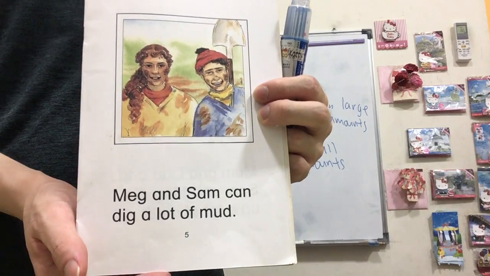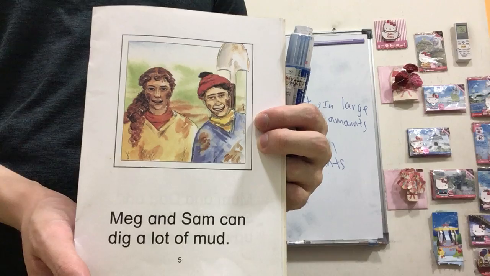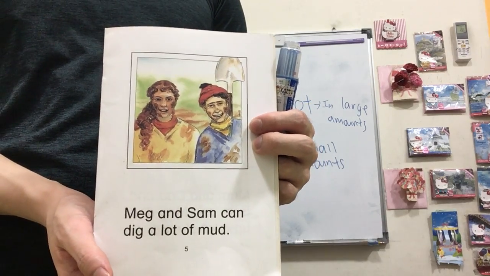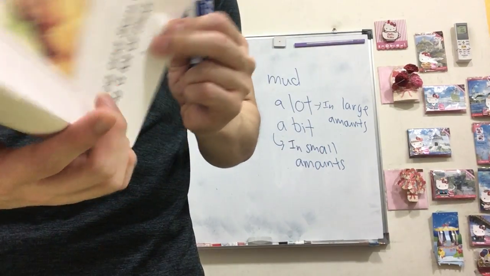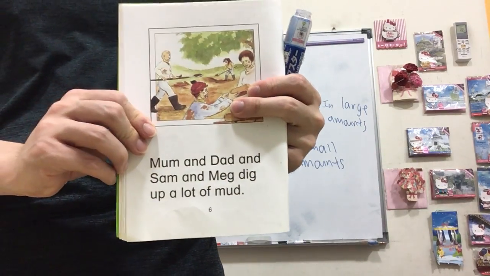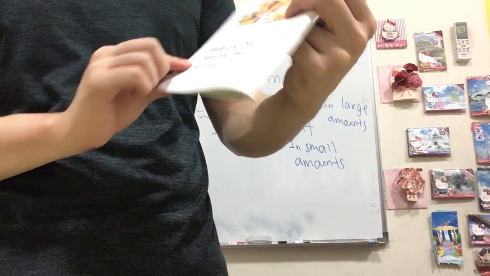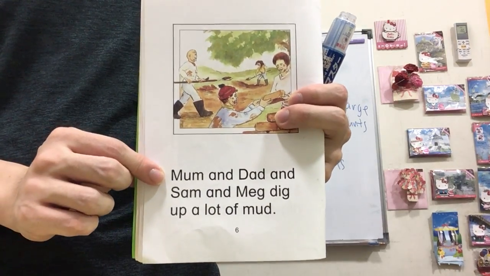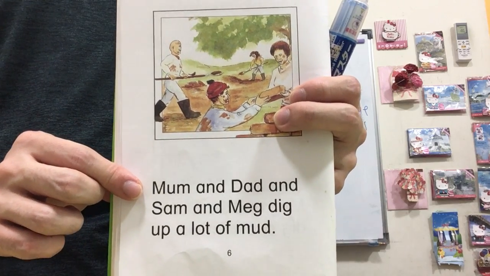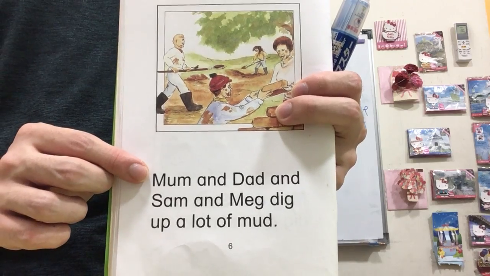So Meg and Sam can dig a lot of mud. So the next page we have Mom and Dad, Meg and Sam, or Sam and Meg, they dig up a lot of mud.